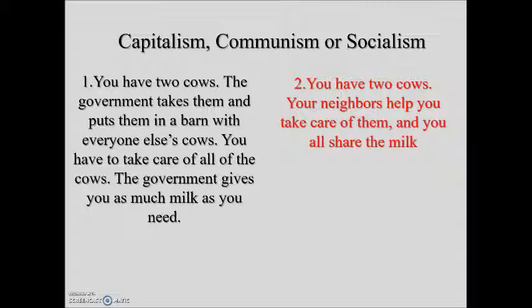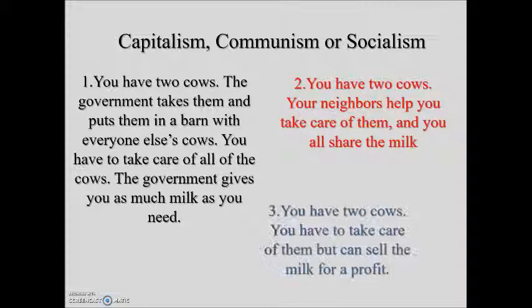Example 2. You have 2 cows. Your neighbor helps you take care of them, and you all share the milk. Example 3. You have 2 cows. You have to take care of them, but you can sell the milk for a profit. Please pause the video and try to figure out which example is capitalism, communism, or socialism.